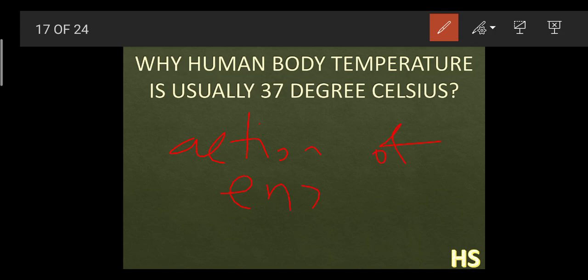If your body temperature increases, it can cause fever or sickness. And if your body temperature falls, that too is a problem. It may be dangerous for you, because at a lower temperature your digestion won't occur. Why won't digestion occur? Because the enzymes work best at 37 degrees Celsius.